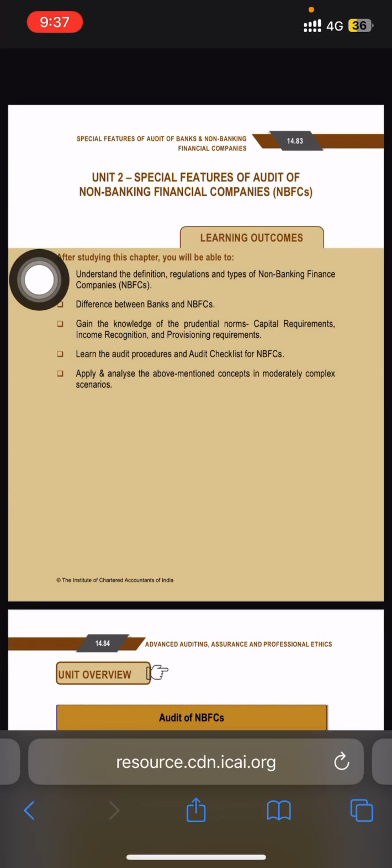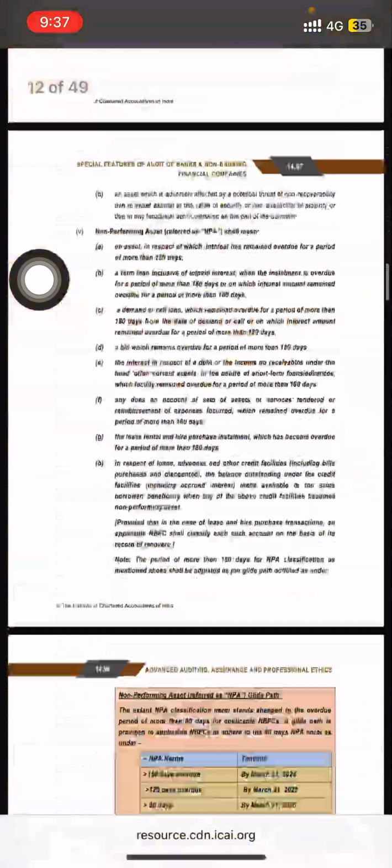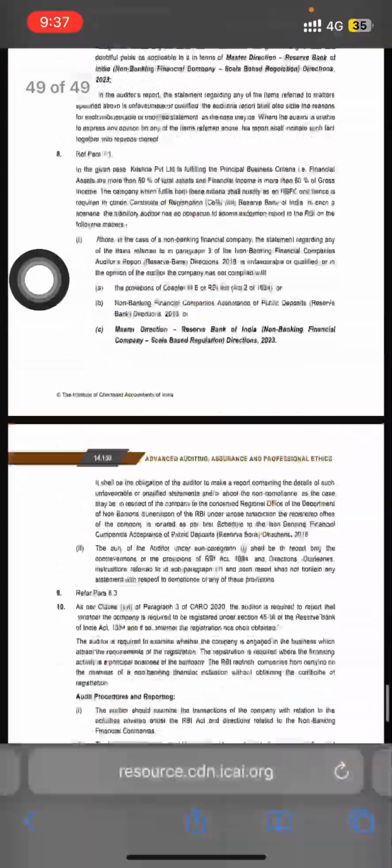Unit 2: Special Features of Audit of Non-Banking Financial Companies. We'll go through just the key features of this chapter.